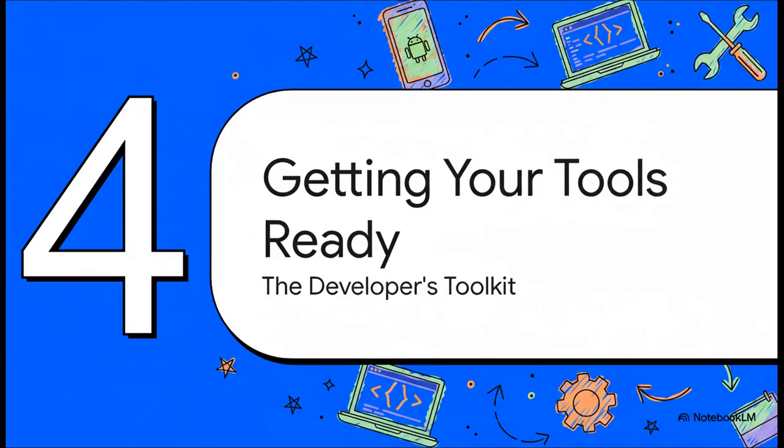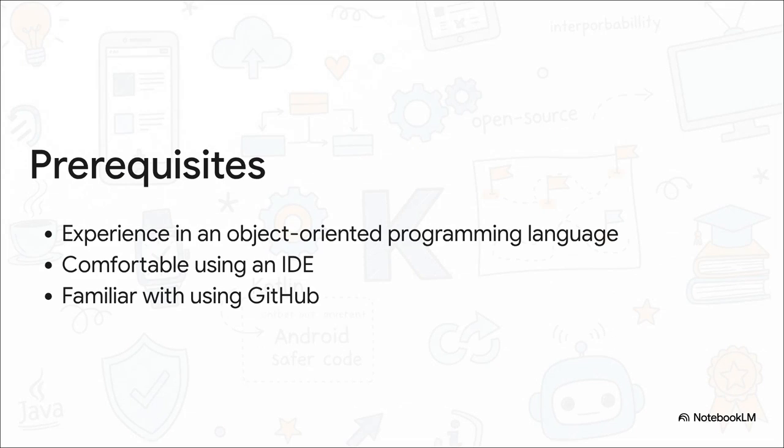Okay, just one last thing before you can start writing code. Let's talk about the tools you're going to need and the foundational knowledge that will really help you succeed. First up, the prerequisites. This path is really designed for folks who have some background in an object-oriented language, like Java or Python. You should also be comfortable using an IDE, which is the main software where you'll write and manage all your code. And finally, some familiarity with GitHub for saving and sharing your code will be super helpful.